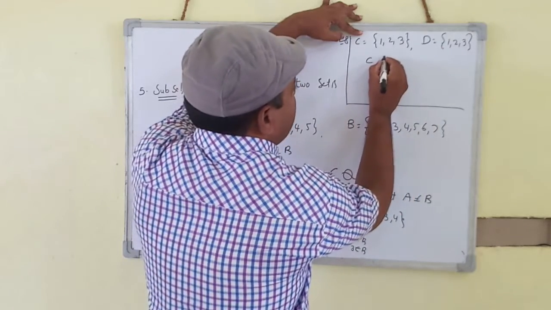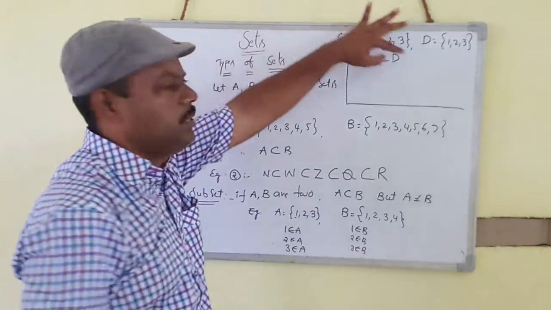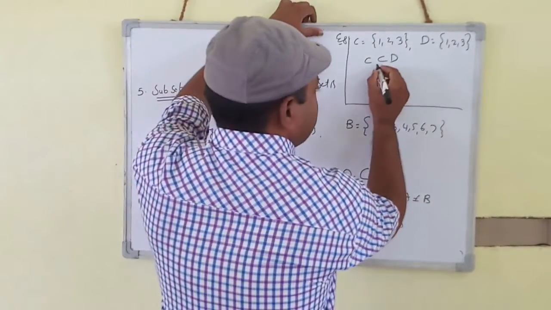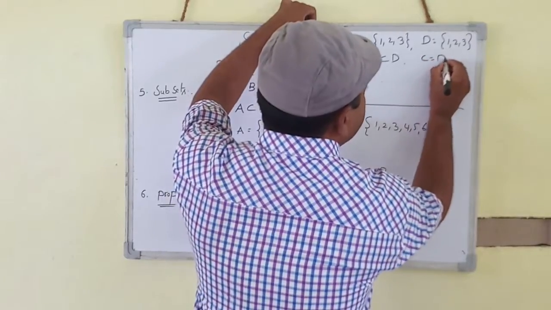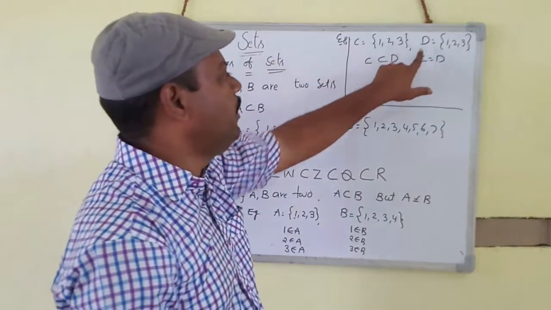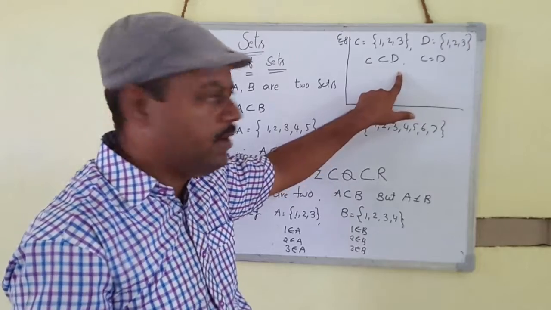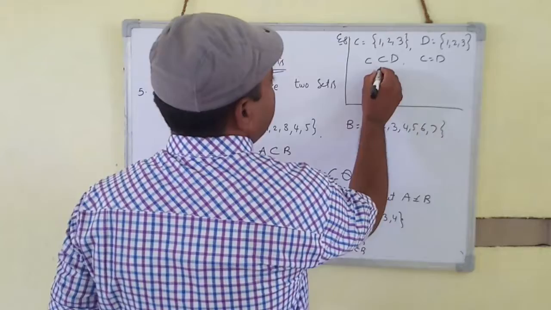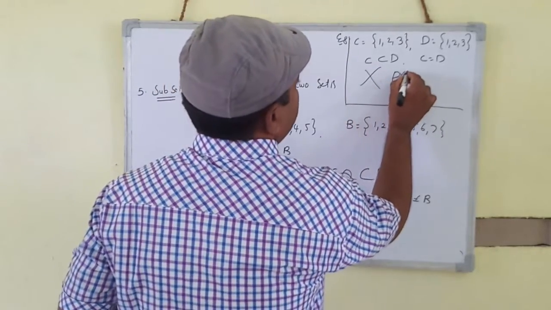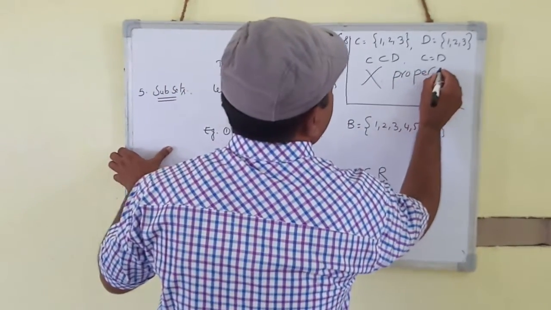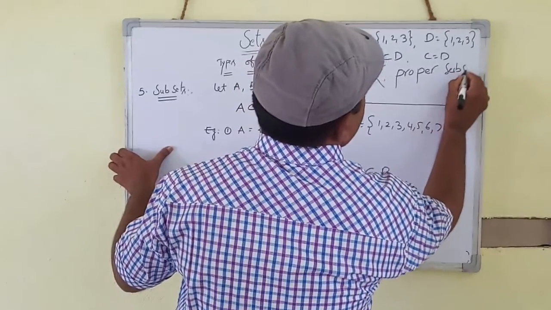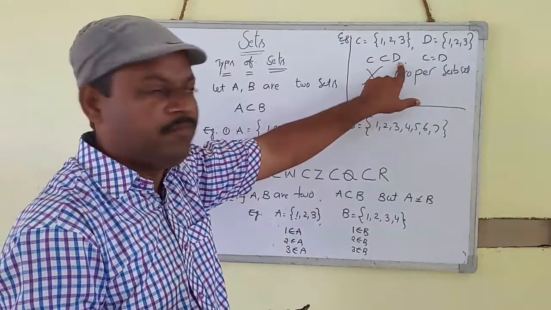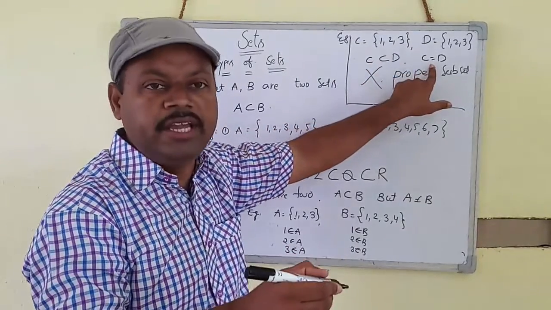So C is a subset of D, and C is also equal to D. So this is not a proper subset, because C is a subset of D but C is equal to D.